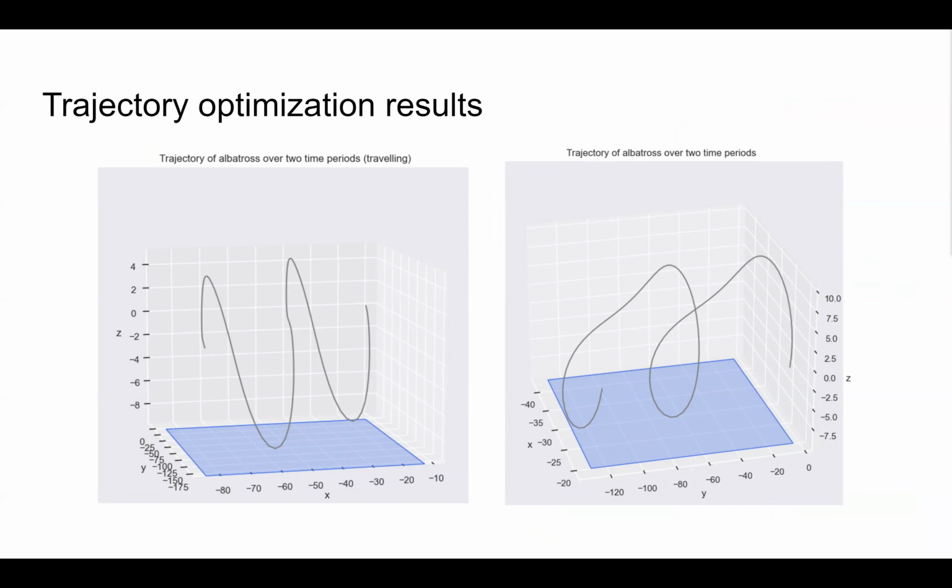The results for optimizing the trajectories with a 7-second period, 7.8 meters per second wind strength, and 12-meter thick shear layer are as follows. We see looping 3-dimensional trajectories for both types of flight. Note the qualitative differences between the traveling and non-traveling trajectories, namely the sharper and alternating turn angles of the traveling trajectory versus circular non-traveling trajectories.